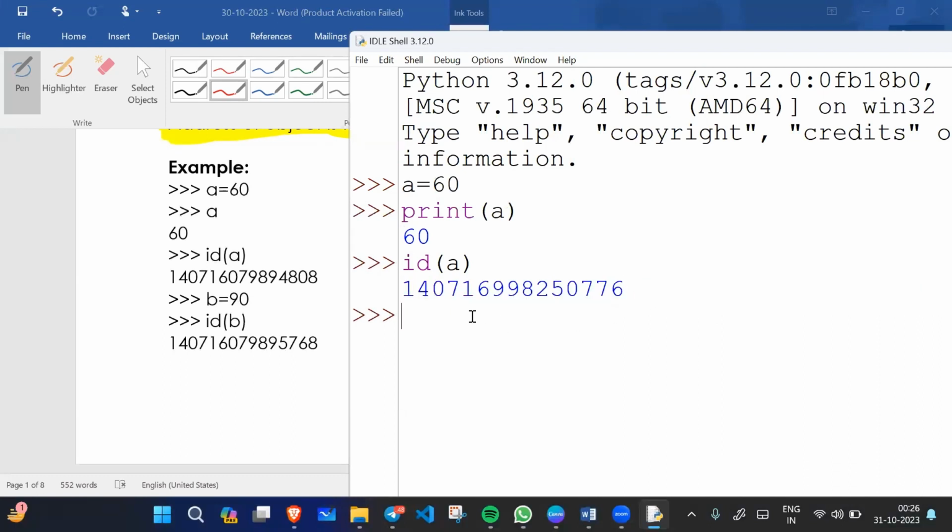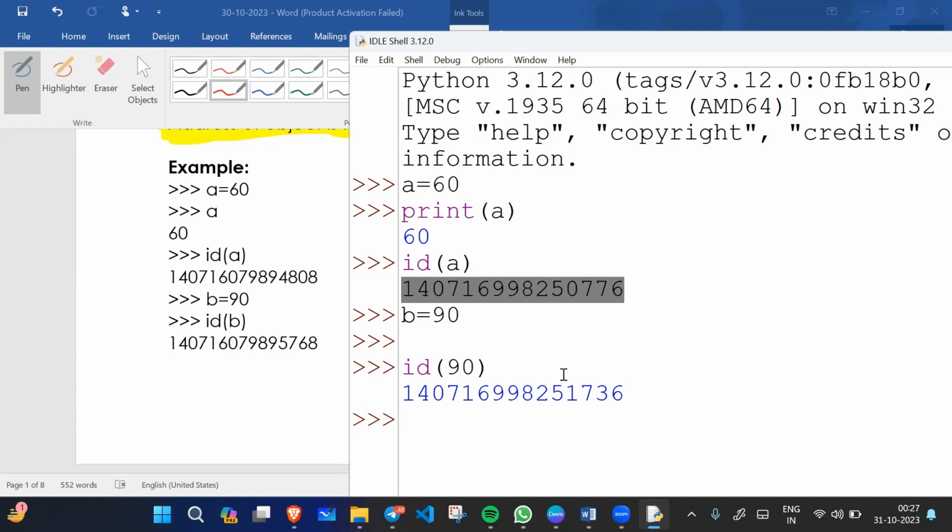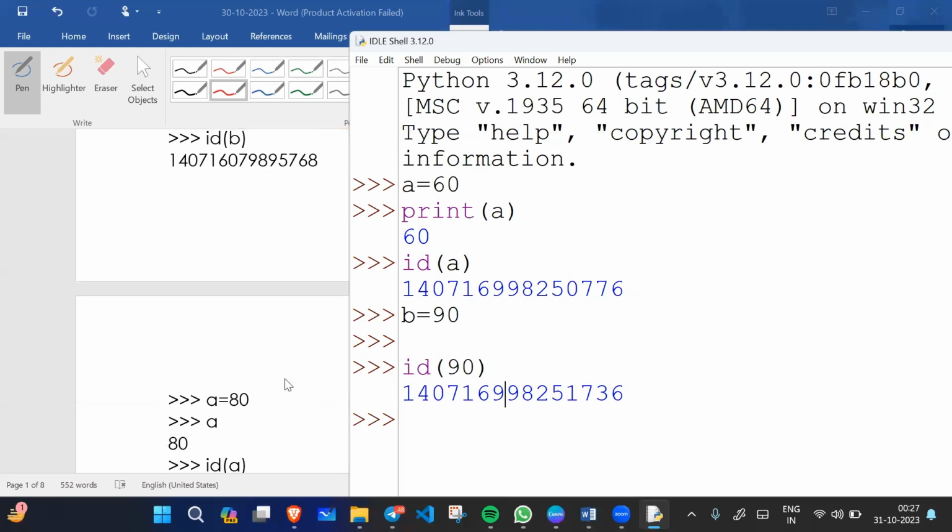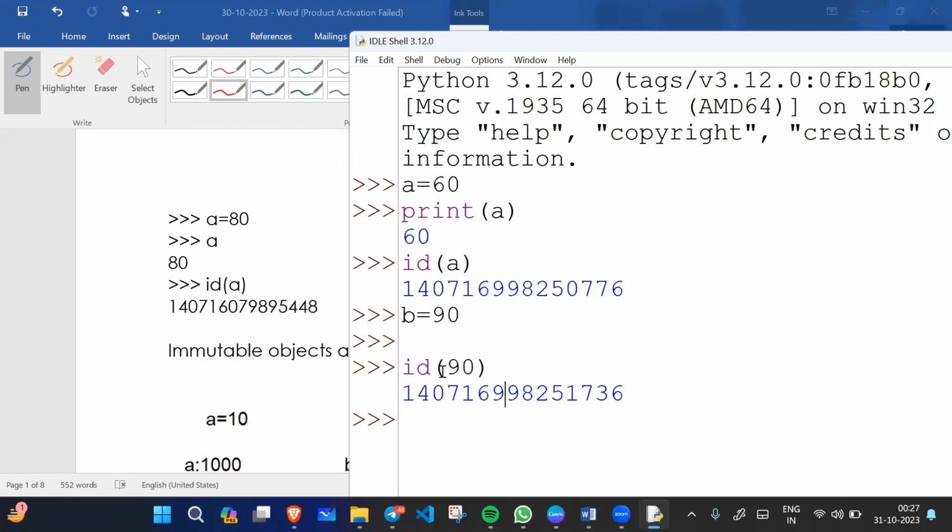For example, if we assign b equals 90, what is the ID now? Let me print the ID of 90. So we have a different ID. Previously the object had a different ID, meaning a different memory address, and b equals 90 has some other memory address. So this is how we can check the ID of an object.